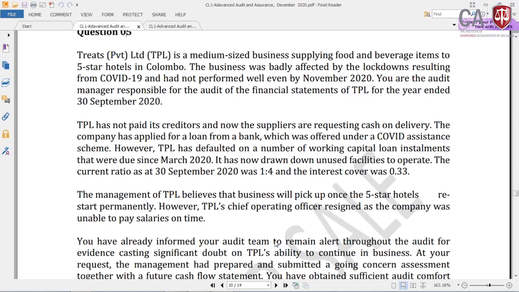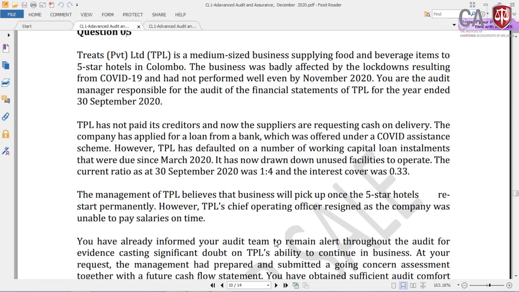The business was badly affected by the lockdowns resulting from COVID-19 and had not performed well even by November 2020. You are the audit manager responsible for the audit of the financial statements of TPL for the year ended 30th September 2020. So the financial year is very important, 30th September 2020, but now you are in November 2020.